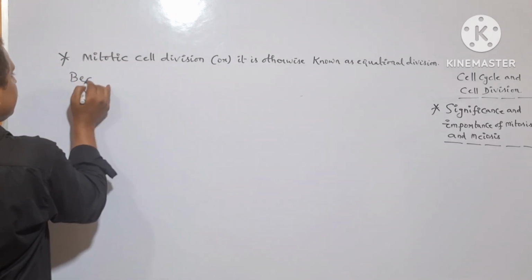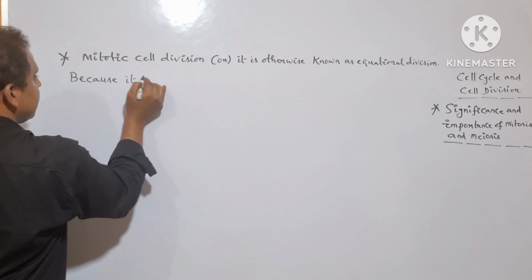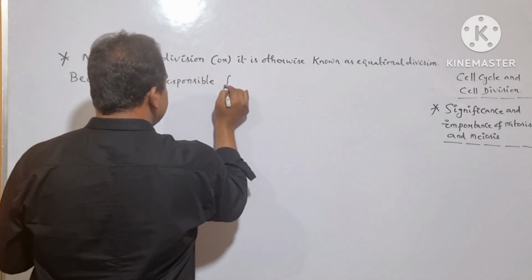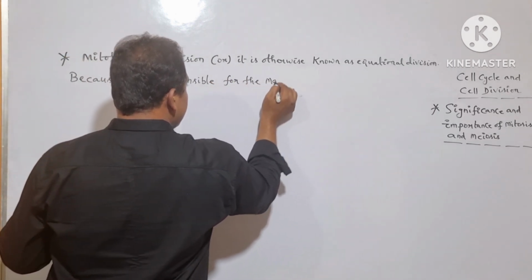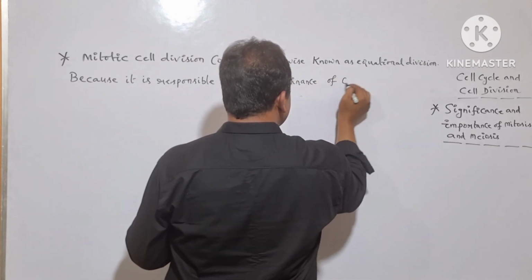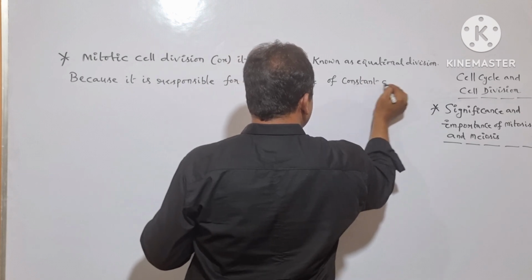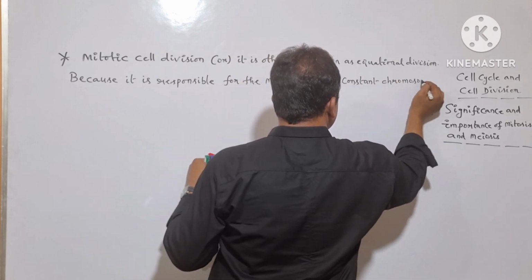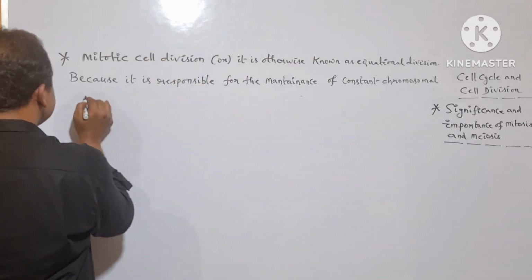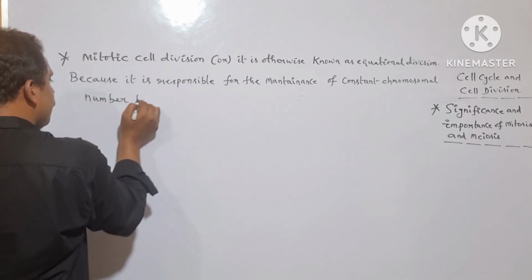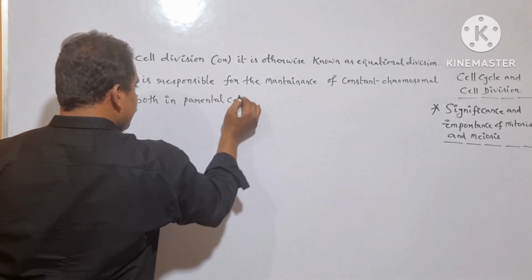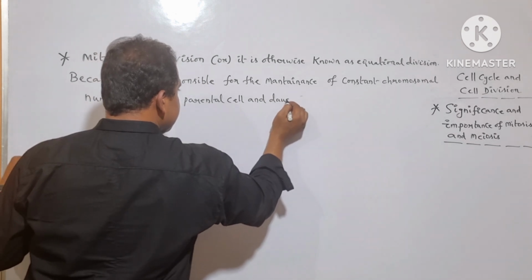Because it is responsible for the maintenance of constant chromosomal number, both in the parental cell and in the daughter cell.